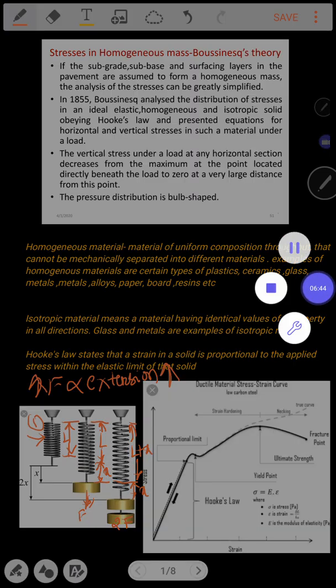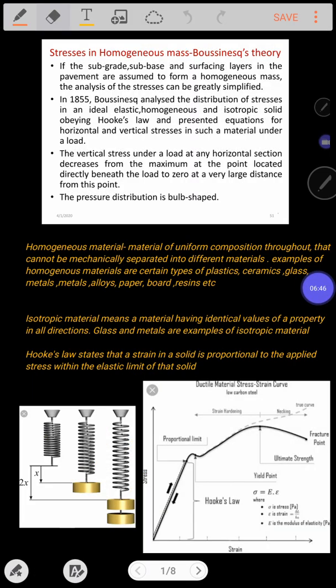So we can correlate this concept of force directly proportional to extension with respect to the stress that is going to be applied to the spring, directly proportional to the strain. What do you mean by stress?